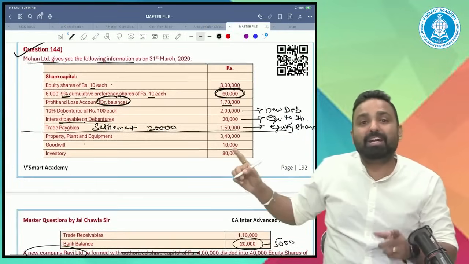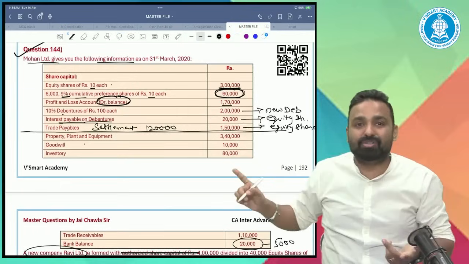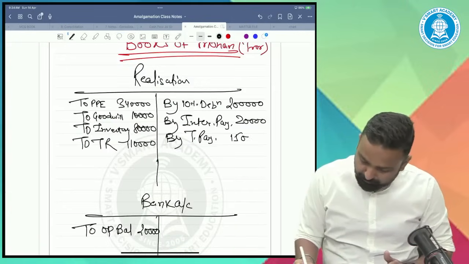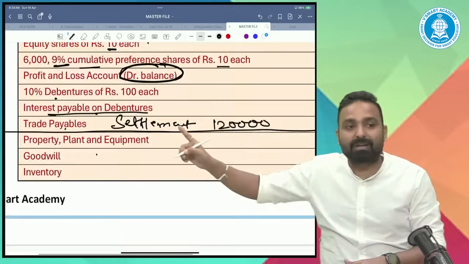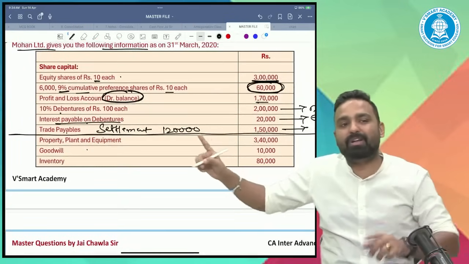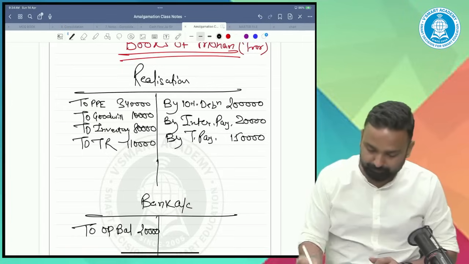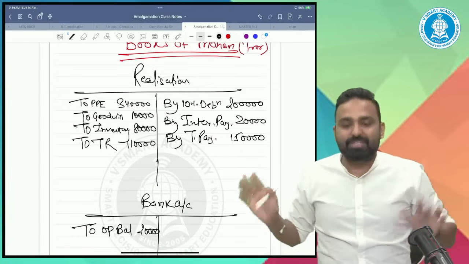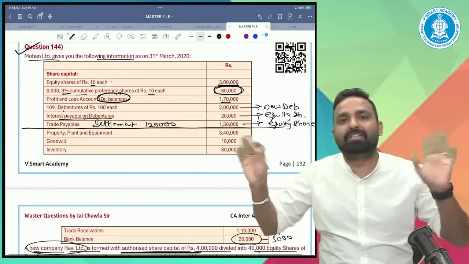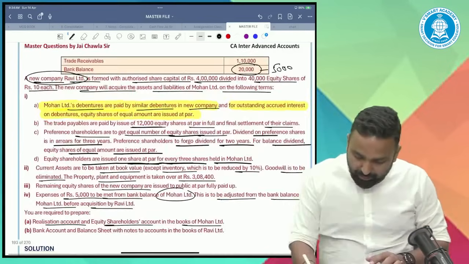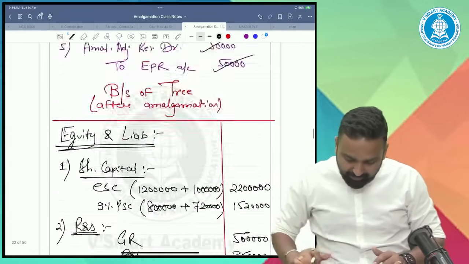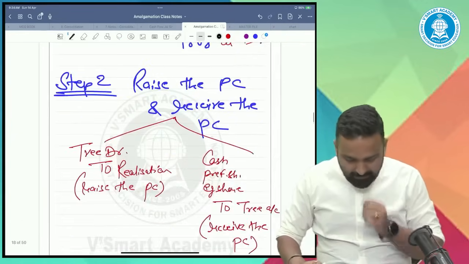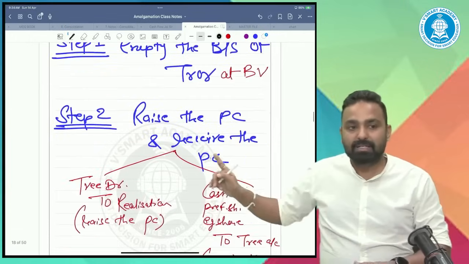We empty the balance sheet at book values, guys. We need to close the books. Settlement value is a concern of the new company. The new company will record the liabilities at settlement values. Okay, so what we did, we emptied the balance sheet. Each and every item of the balance sheet we transferred at their respective places. Now, the first step is done.